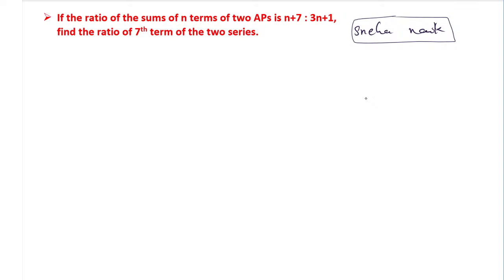This question is only for 1 or 2 marks. What is the difference? So read the question once again. Here they have given the ratio of the sums of the two APs. They have not mentioned it as 1 AP, they have mentioned it as 2 APs. So very importantly, you have to understand this.